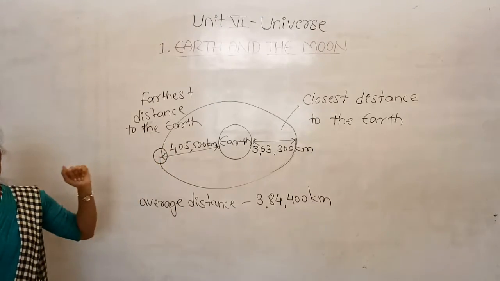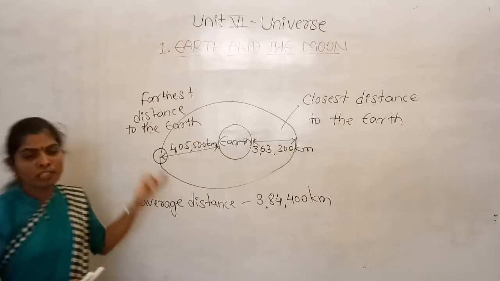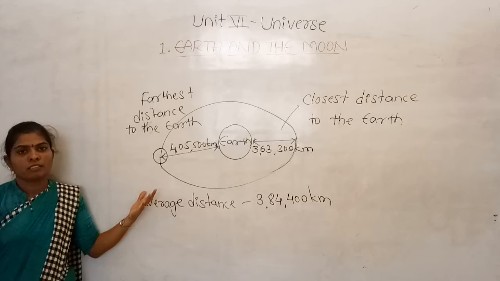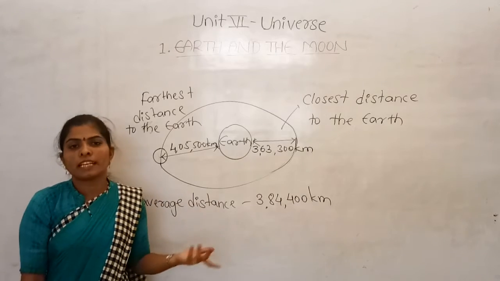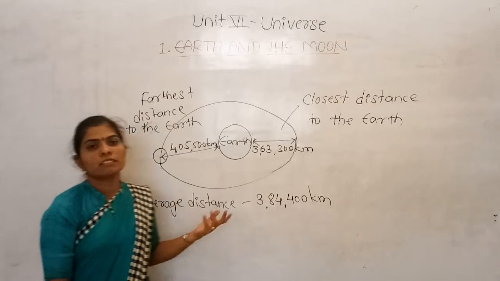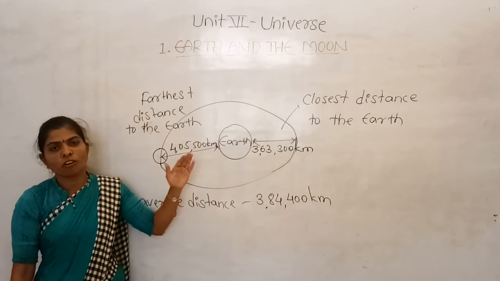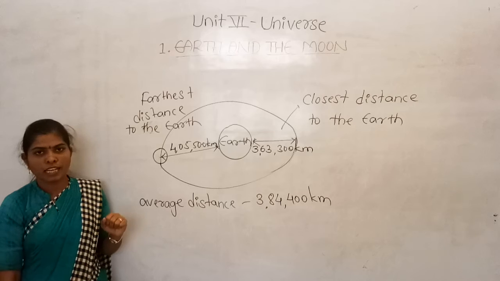So this is what we have learned in the previous section, and also we have discussed about the moon, right? There life does not exist because there is a lack of atmosphere. The lack of atmosphere means there is no air, so living things cannot breathe, so it does not support life, right?